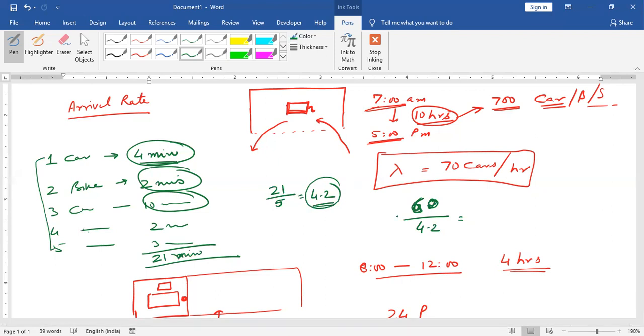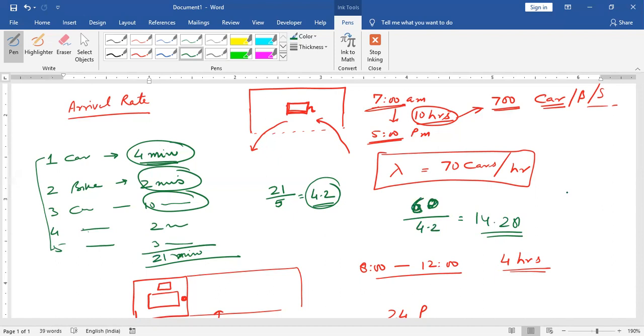So it becomes 14.28. 14.28 is the service rate. That means the filler gives service to 14 scooters or bikes in an hour, right?